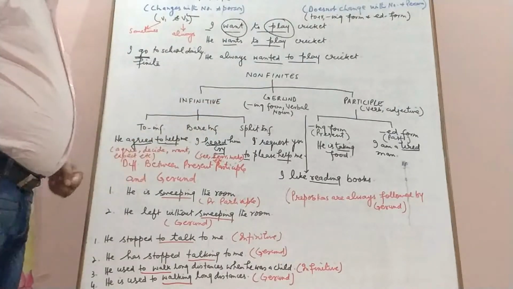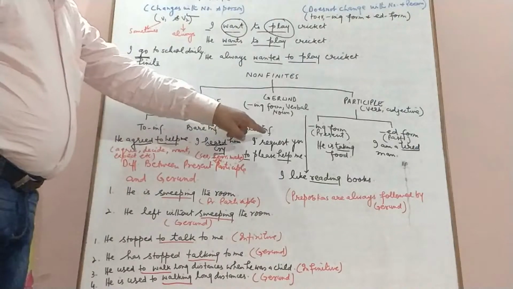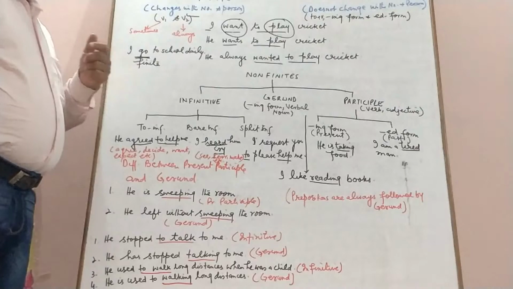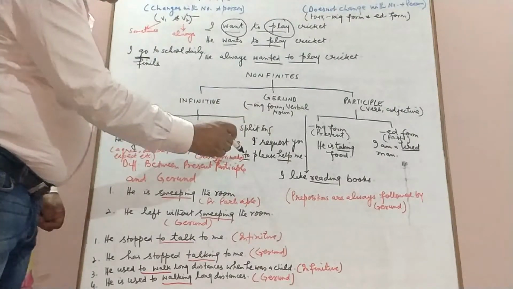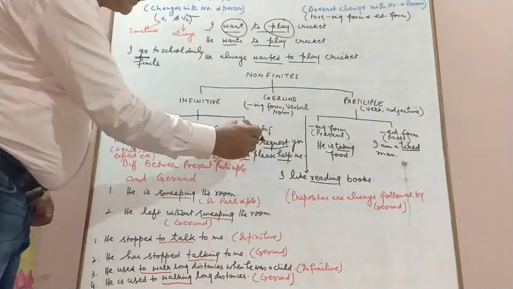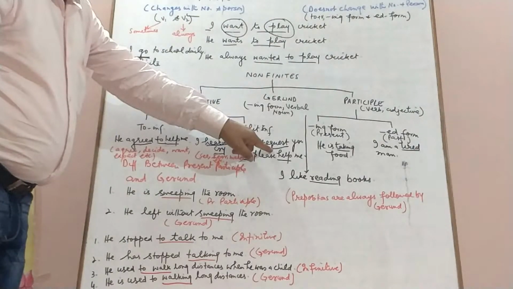Now the third one is the split infinitive. Split infinitive, as the name implies, is an infinitive that has been split into parts by some other word. For example, I request you to please help me. Now I request is in the simple present tense. Request is the finite form of the verb.